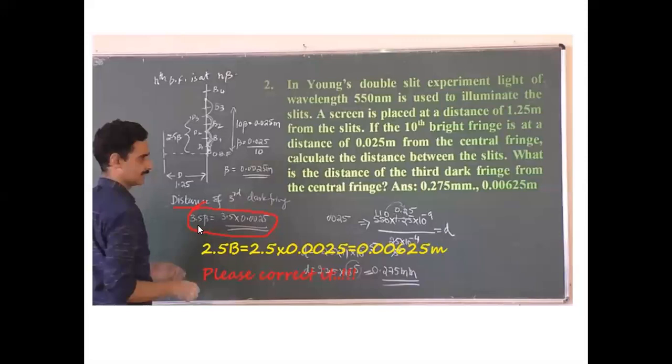And another mistake is here. I told that for the third dark fringe, distance is 2.5 beta. 6th dark fringe, it is 5.5 beta. 11th dark fringe, 10.5 beta. By saying so, I have written the distance of the 3rd dark fringe as 3.5 beta. It should be 2.5 beta. And the answer, you will get it correct, what is given in the book, right? That PDF book, right? So this should be 2.5 beta.